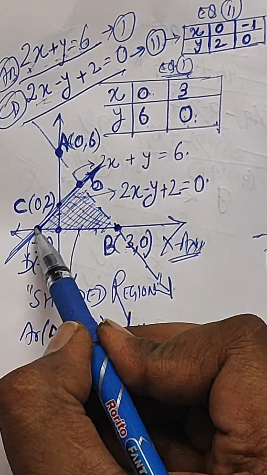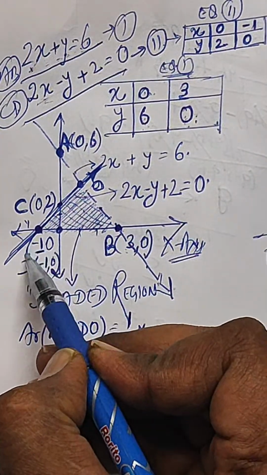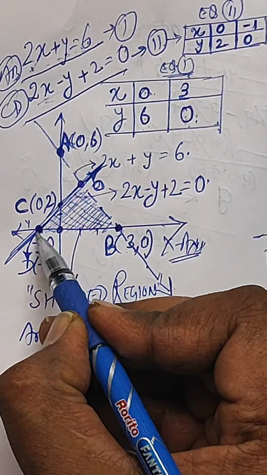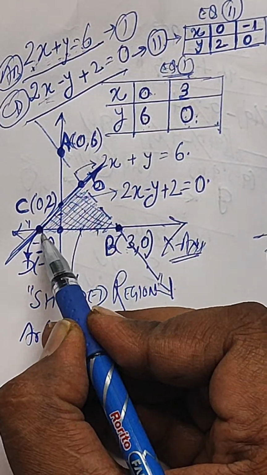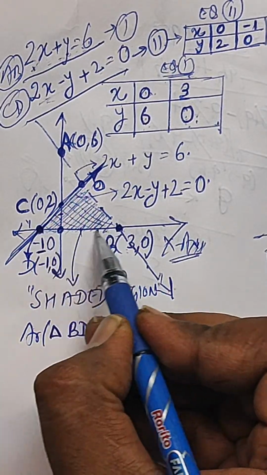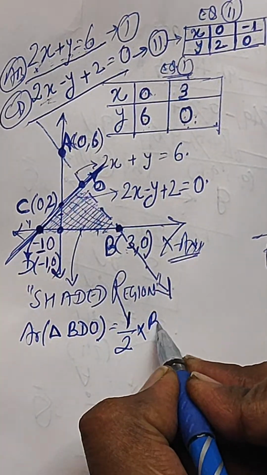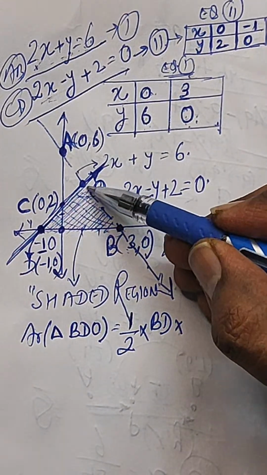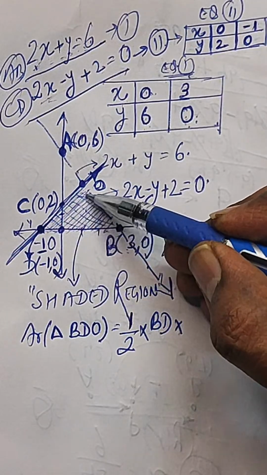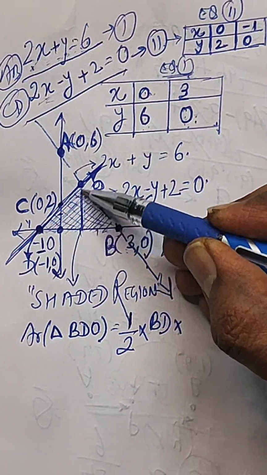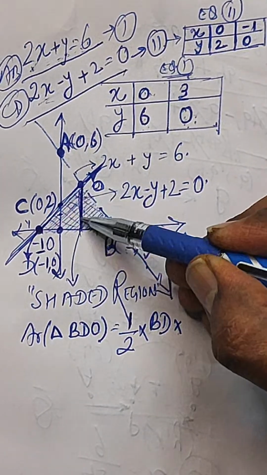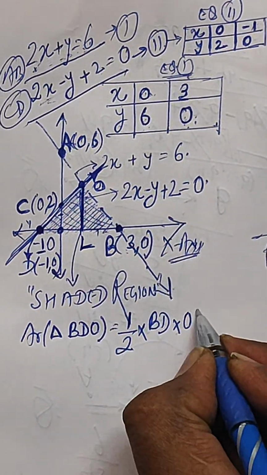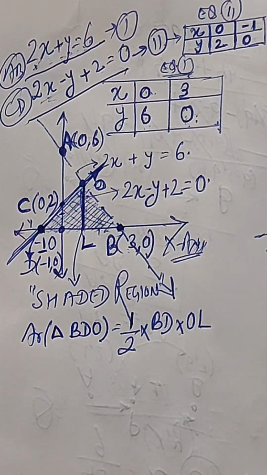This point is D and this is B. So base will become BD, half into BD multiplied by the height. Height will be O, and let us say this is striking over here, maybe L, so it will be OL.